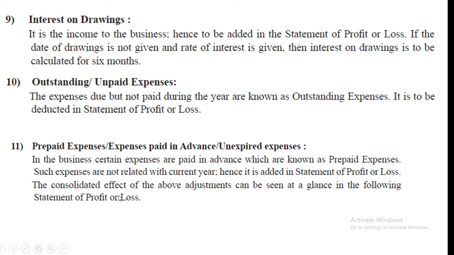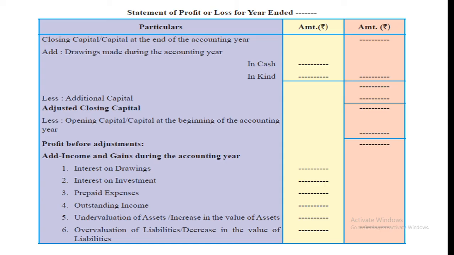The consolidated effect of the above adjustments can be seen at a glance in the following statement of profit or loss. Now students, very important: in this chapter you should know how to prepare the statement of affairs and how to prepare the statement of profit or loss. Now see here, first the format: particulars, amount in rupees. First closing capital will come, add drawings, less additional capital, and we get adjusted closing capital. Then less opening capital, so we will get profit before adjustments.